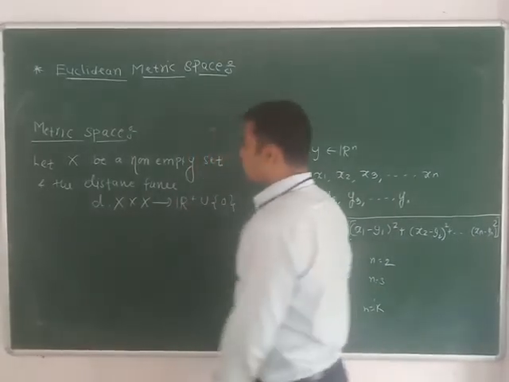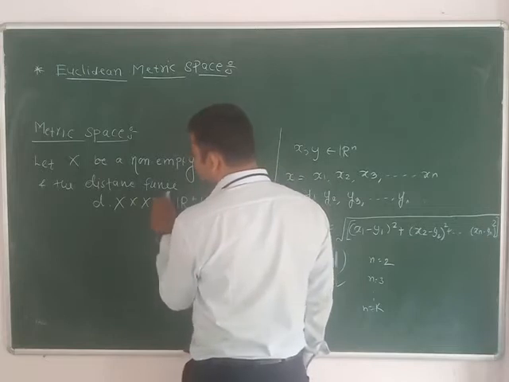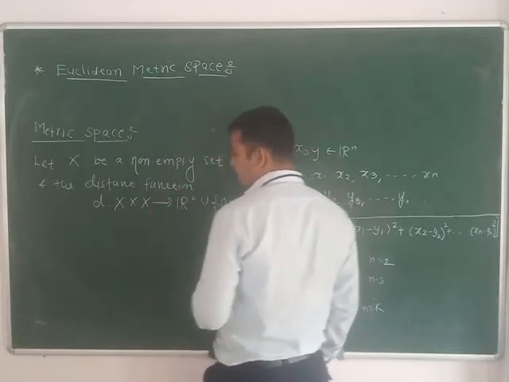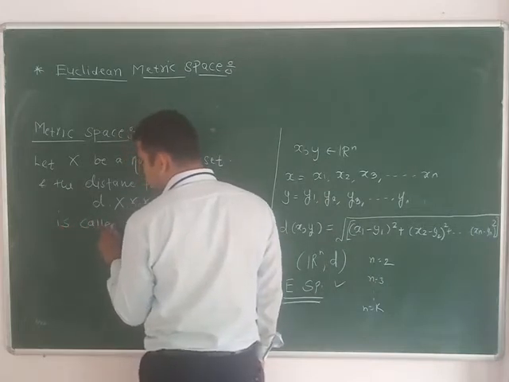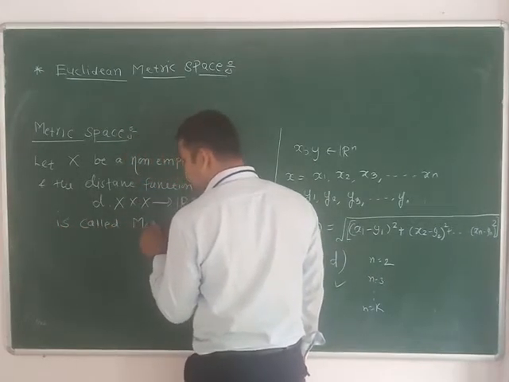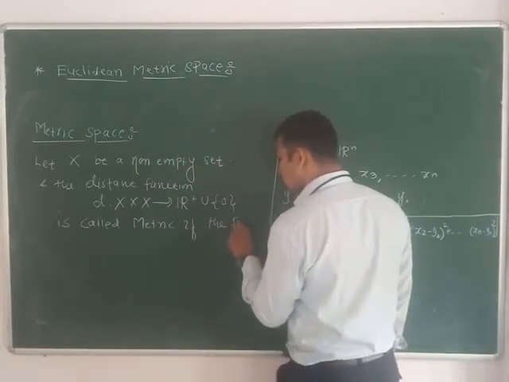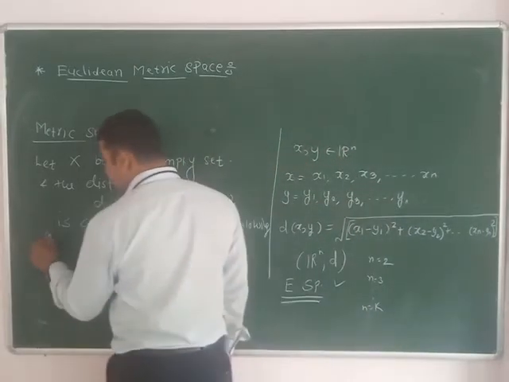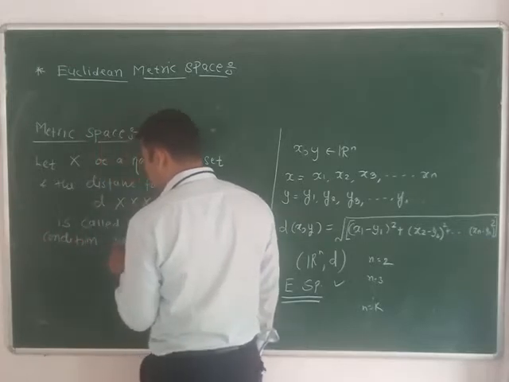Let X be a non-empty set and the distance function d of x comma y is called a metric if the following conditions hold.